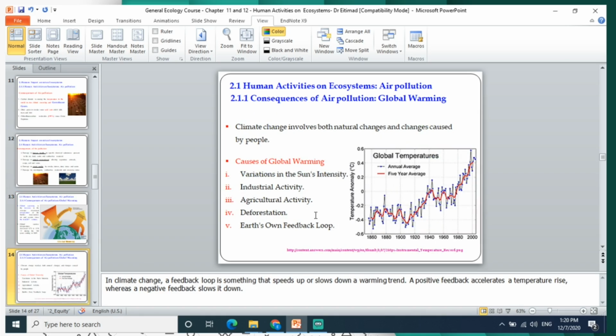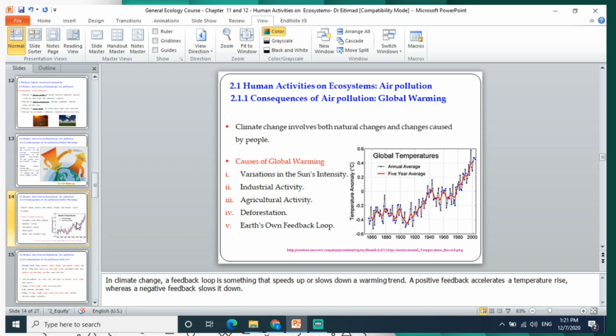Climate change involves both natural change and change caused by people, and there are several causes of global warming, like variation in sun intensity. It is also affected by industrial activity, agricultural activity, deforestation, and Earth's own feedback loop. In climate change, a feedback loop is something that speeds up or slows down a warming trend. A positive feedback accelerates temperature rise, while a negative feedback slows it down. All of these will affect the environment and the ecosystem.